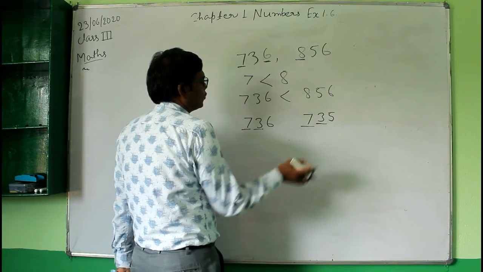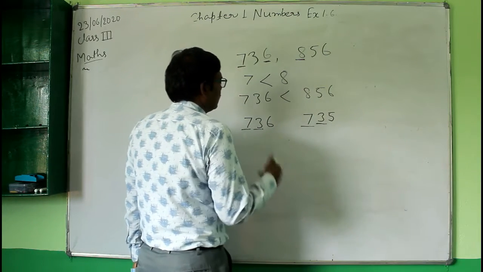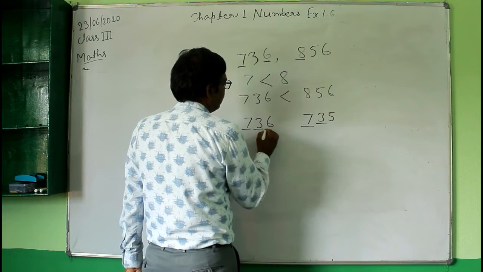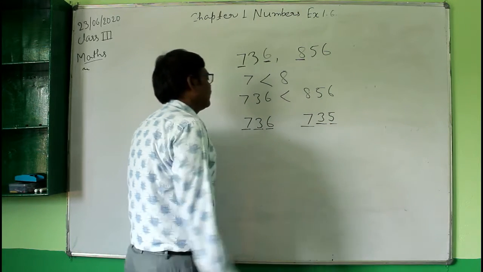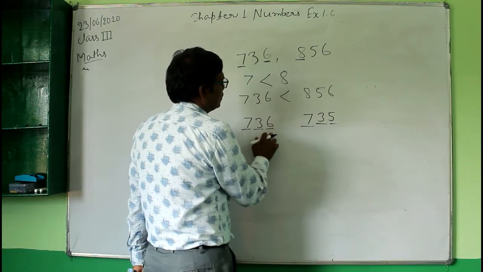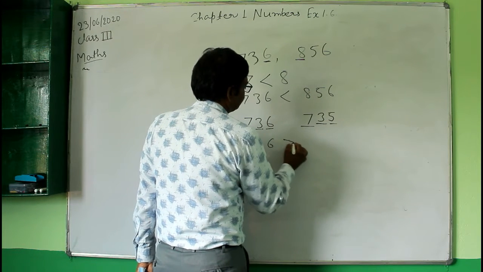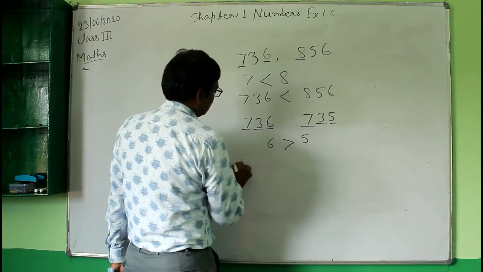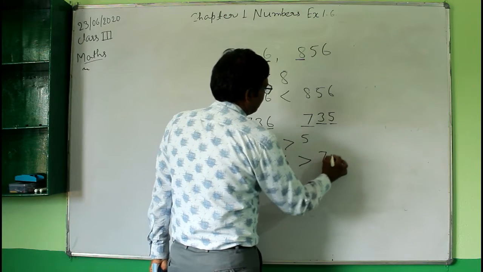So both are equal at the hundreds place, and at the tens place the digits are equal. Now come to the ones place. Here at the ones place it is 6, and here it is 5. Now you know that 6 is greater than 5, and therefore the number 736 is greater than 735.